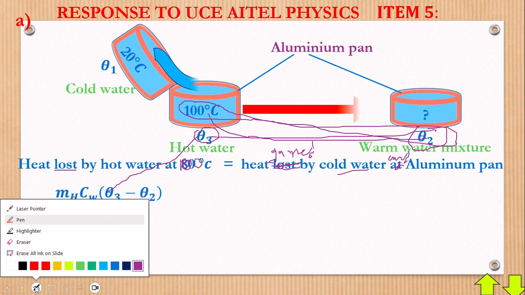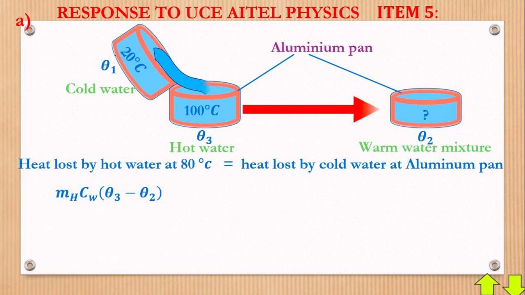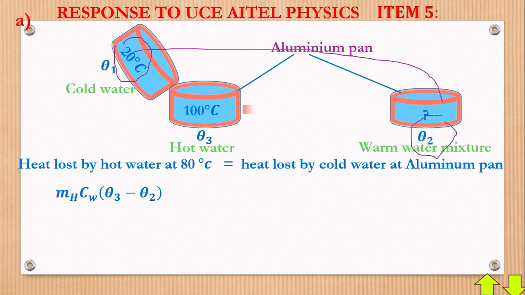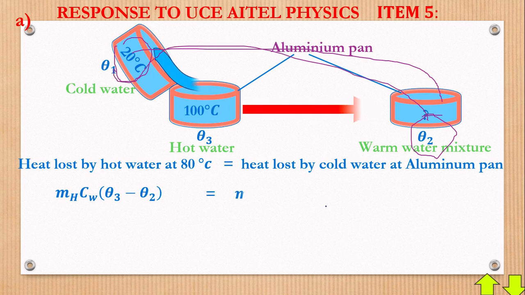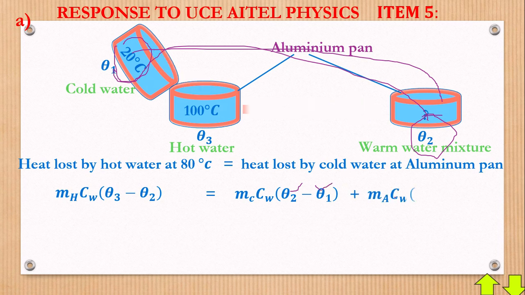I will erase that and still have this explained. Now, even this 20 also brings about the effect on this theta 2. But compare between the 20 and the warm water, which one is higher? It is theta 2. So you will say theta 2 minus theta 1. That's why here, like this, we have that. Okay, we have theta 2 minus theta 1 plus the mass of aluminium.